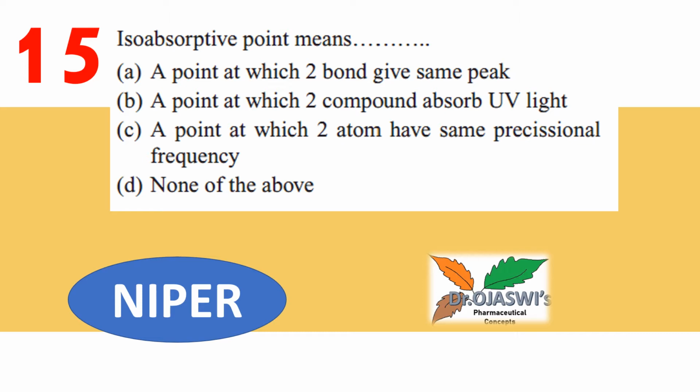Our today's question is: isoabsorptive point means? Is it a point at which two bonds give same peak? Is it a point at which two compounds absorb UV light? Or is it a point at which two atoms have same precessional frequency, or none of the above? Let us see.